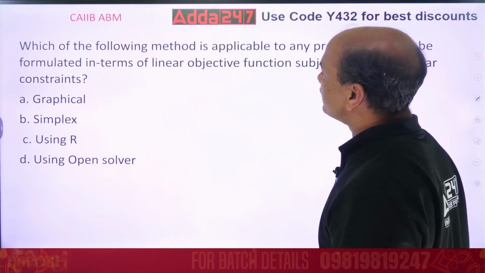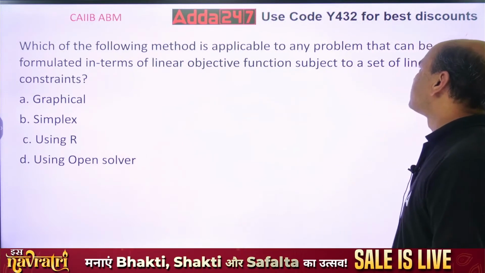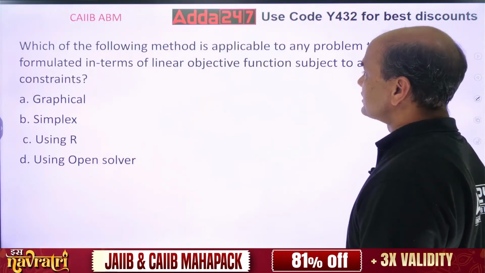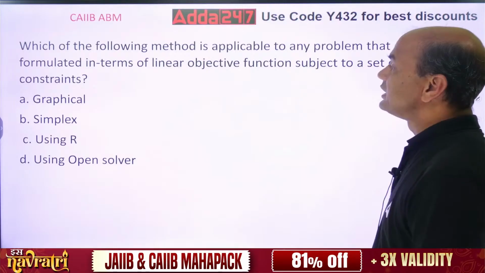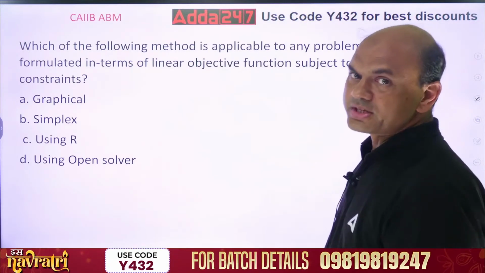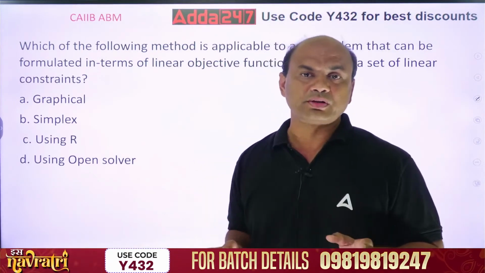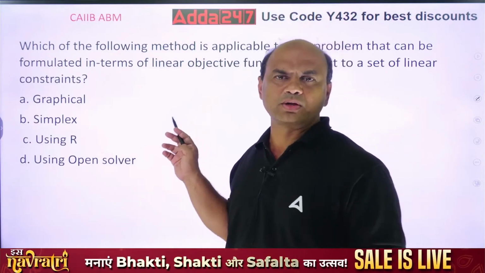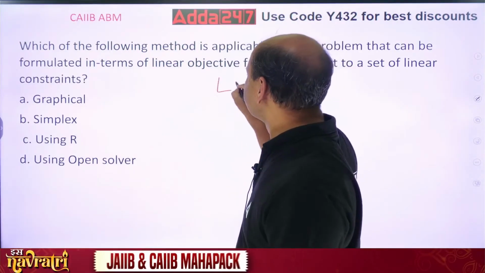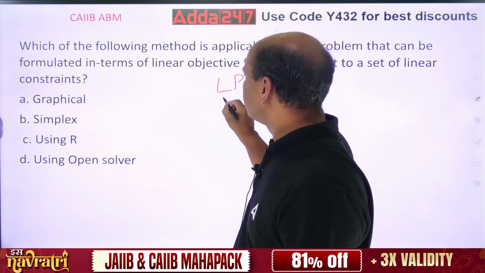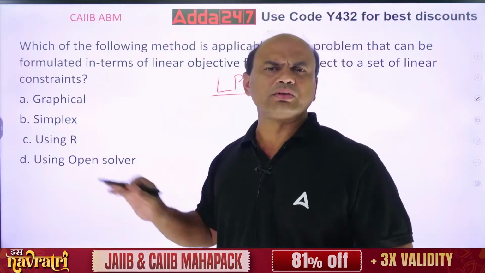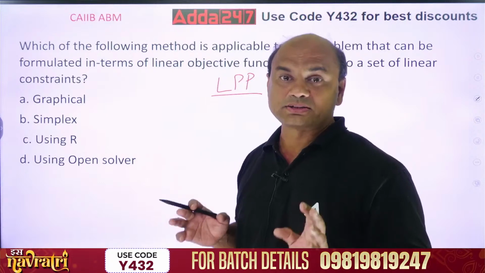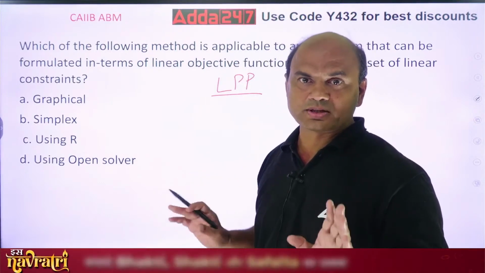Which of the following methods is applicable to any problem that can be formulated in terms of a linear objective function subject to a set of linear constraints? So which method is useful to solve any LPP problem? This is related to linear programming. Firstly, you need to understand two methods in LPP.